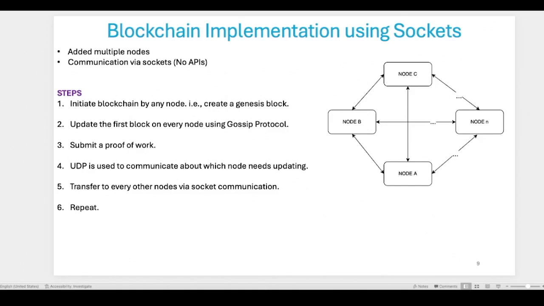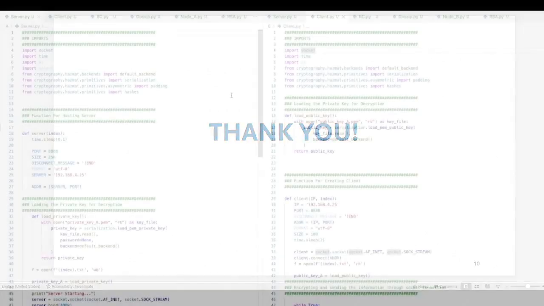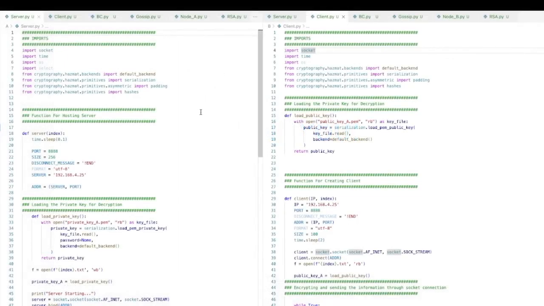All right, now I'm going to explain my code. It's the same for both of them, so I just kept this as the node A part and this as the node B part. I just need to change the IP address, the port address, and the path for each of the nodes. Starting with the server, we have already done this in the class.